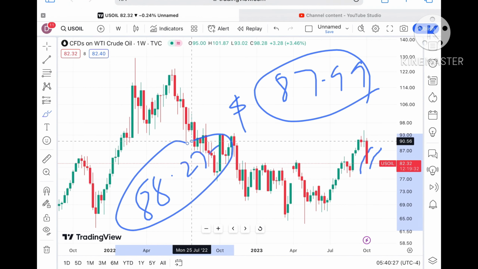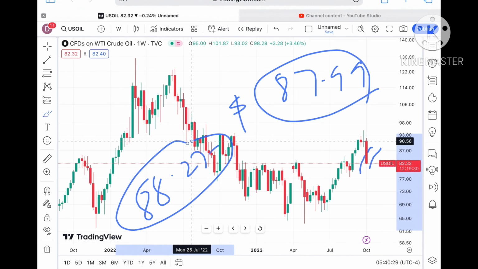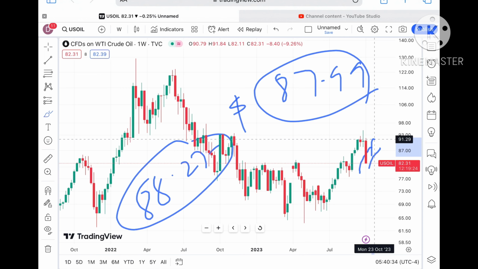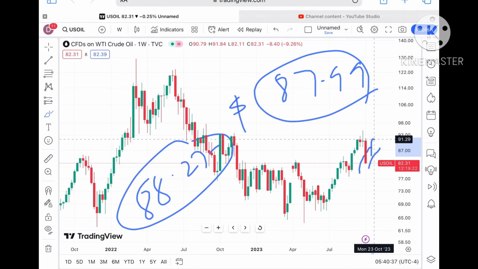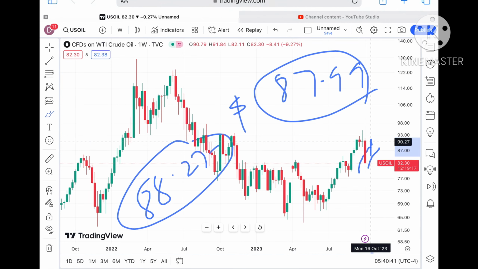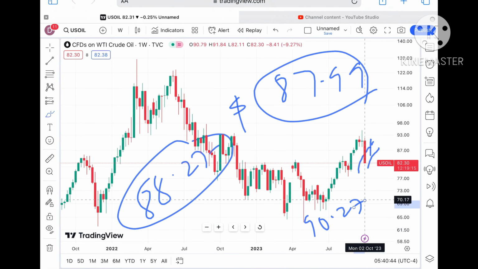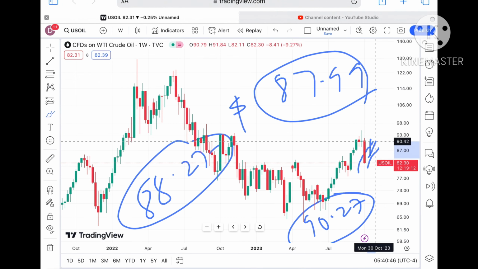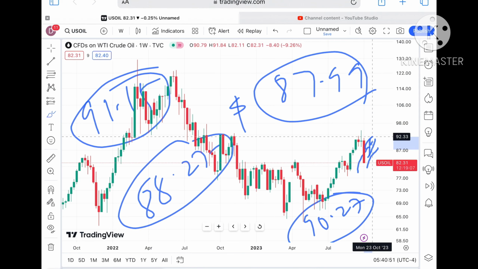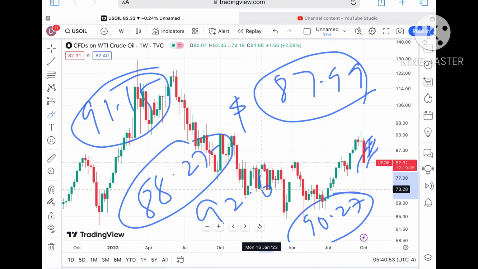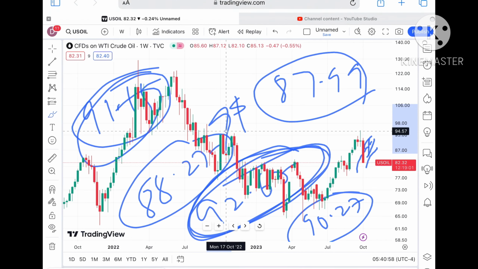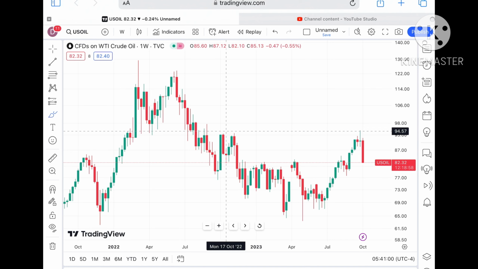Keep in mind that once the price starts sustaining above that level, we can see further upside. After crossing 87.99, the probability is of going towards $88.27. From there it will cross a level of 90.27. This 90.27 is also being tested, so chances are high it will touch $91.15, and from there a further upside towards 92.67. If the price sustains above 92.67, we can see a further upside, because there will be a zone breakout and a further high.